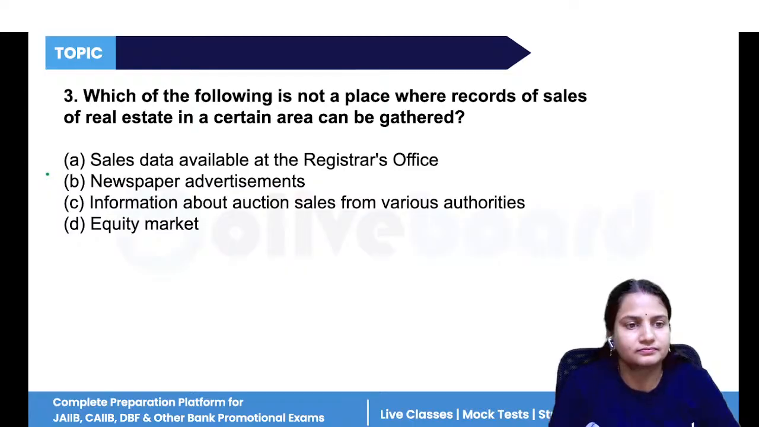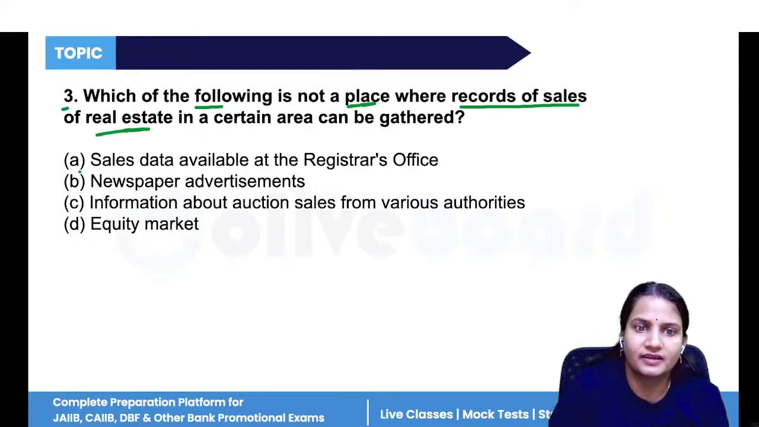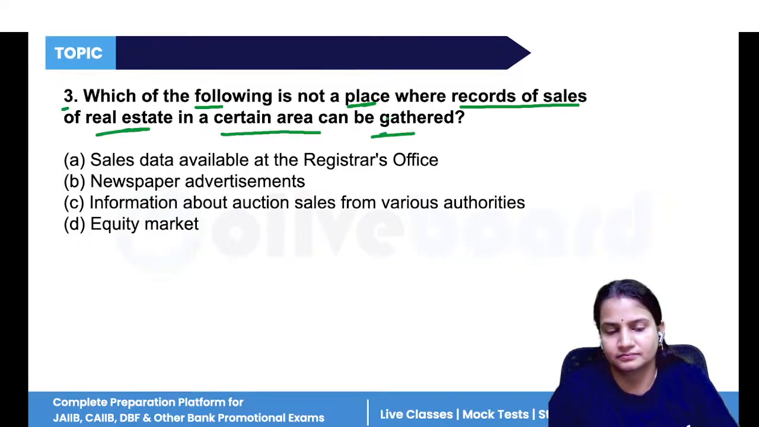Now, question number three. Which of the following is not a place where records of sales of real estate in a certain area can be gathered?